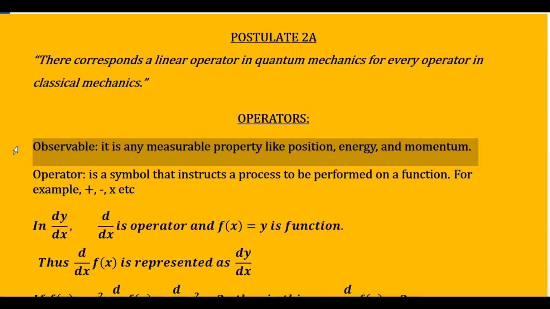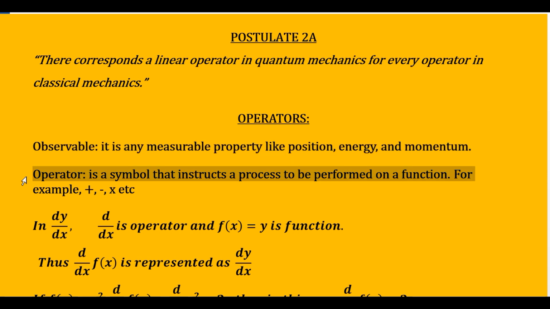In order to understand operator, you need to understand one more term, that is observable. In quantum mechanics, when we say observable, then we are referring to any measurable property like position, energy and momentum, etc. All these properties, in general, as I said, are called observables. So with this definition of observable, now we define operator. What is operator? Operator is a symbol that we have so many times encountered in general mathematics and arithmetic, like plus, minus, multiplication, division, etc. What does it do? It is a symbol that instructs a process to be performed on a function.